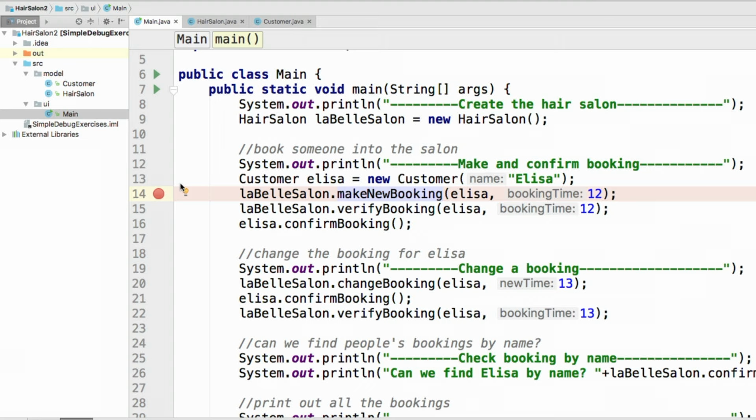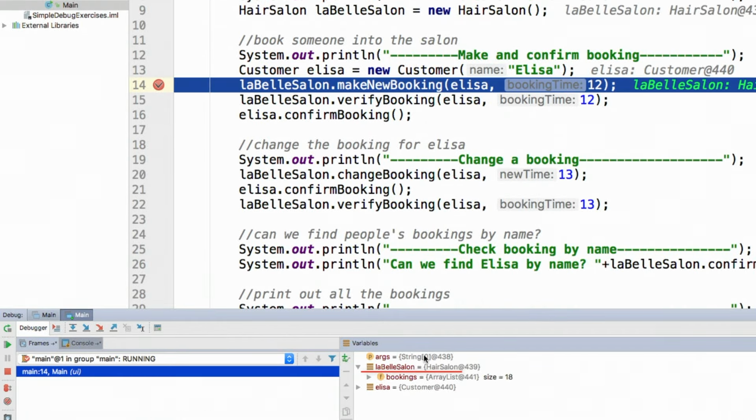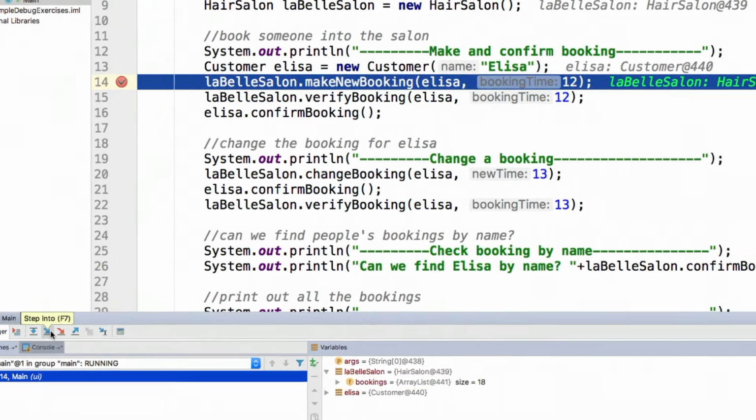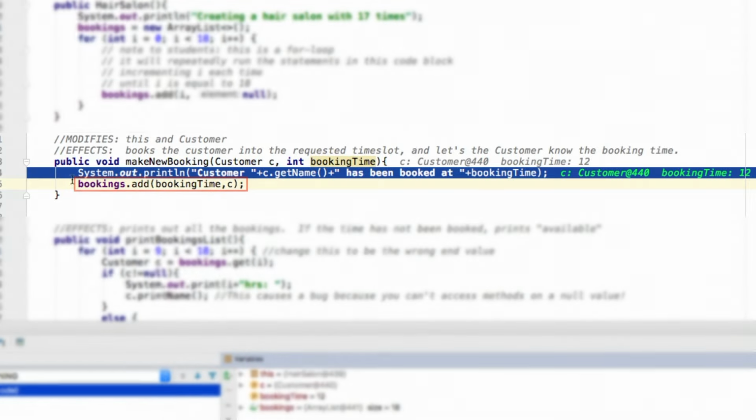So this seems like it's probably the right hypothesis, but we still need to confirm it. So we'll step into here, we've got our array list, and we're making this new booking, and now we want to step into here and see what's going on. So we've got customer 440, that's Elisa, booked at time 12, and we're saying booking.addBooking at this booking time. And here's the customer. Great.